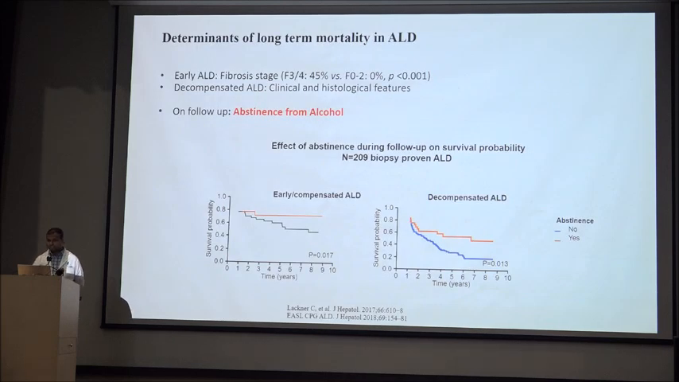Determinants of long-term mortality in ALD. This figure shows the effect of abstinence during follow-up on survival probability. The first figure shows survival probability in early or compensated alcoholic liver disease, and the second one in decompensated alcoholic liver disease. In both figures, we can clearly see that those who have abstinence have a higher survival probability in comparison to those who continued alcohol.